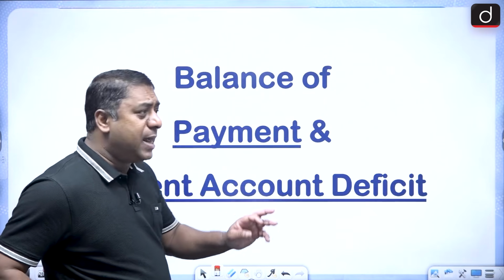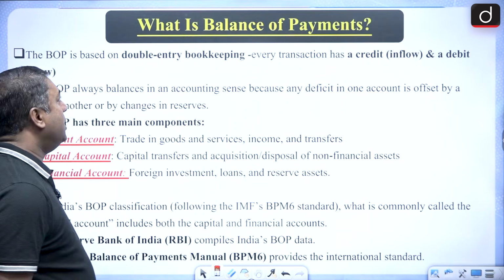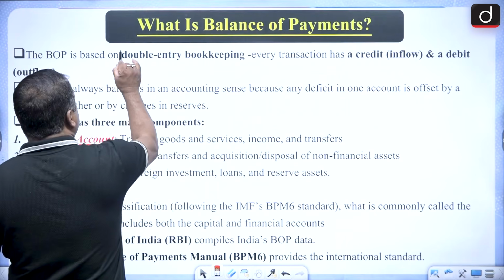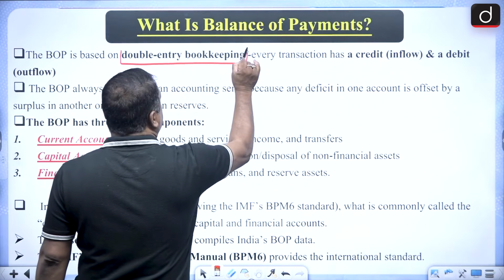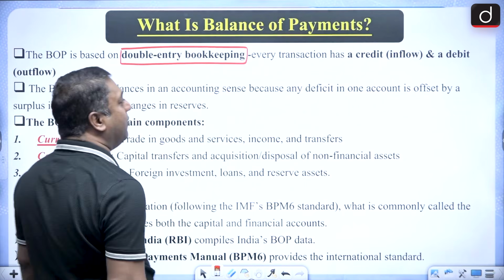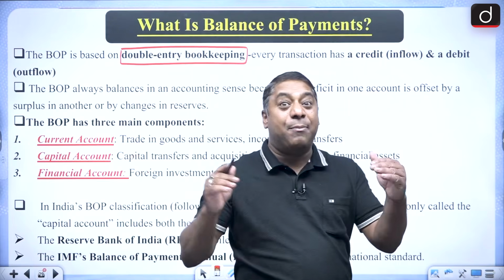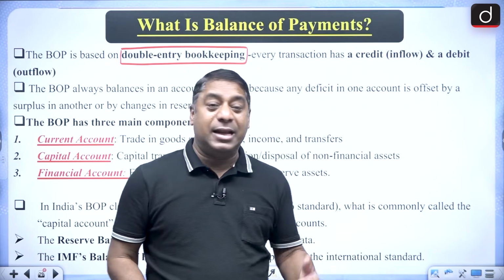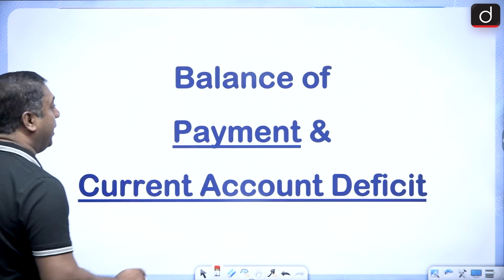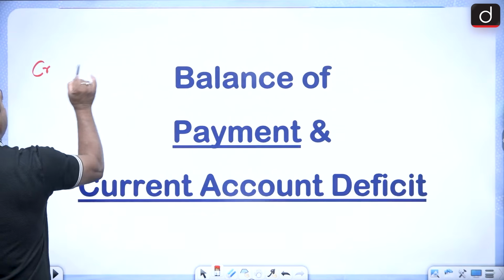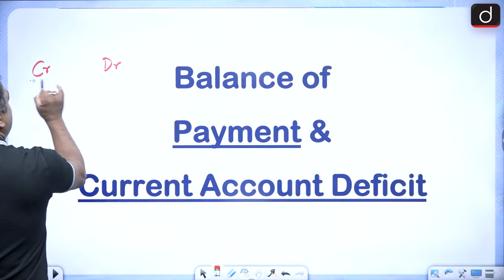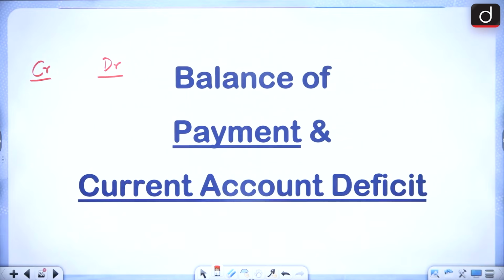Now whenever I say BOP, it is based on double entry bookkeeping. When I say double entry bookkeeping, there are 2 sides. One is the credit and the other one is the debit. Remember here.